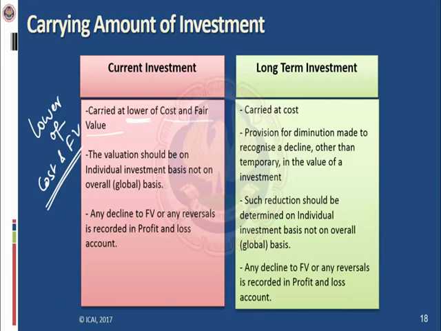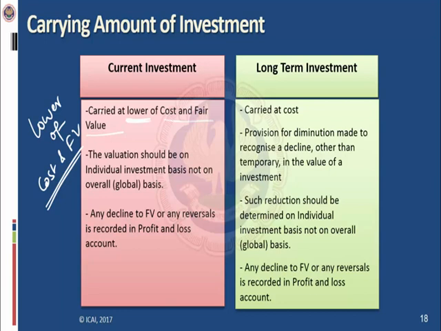I mean to say, let's say the entity has invested in securities of five different companies. So one company is incurring losses and the rest four companies are doing good. So the entity has to determine the valuation of those investments on an individual investment basis, not on an overall global basis.